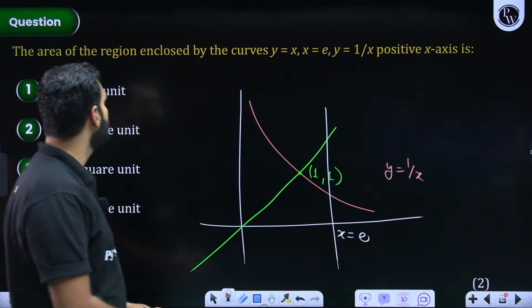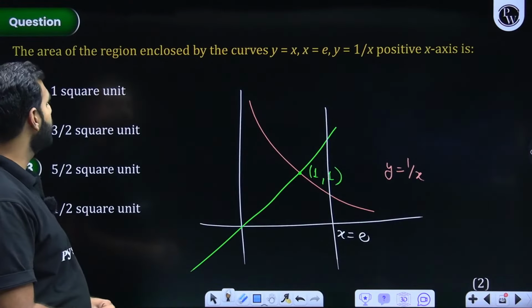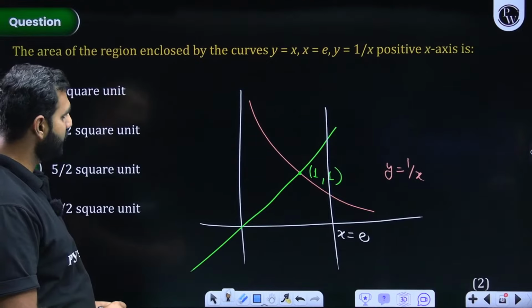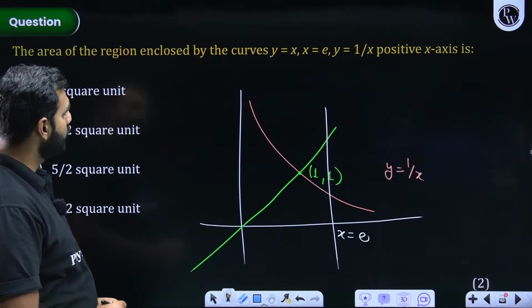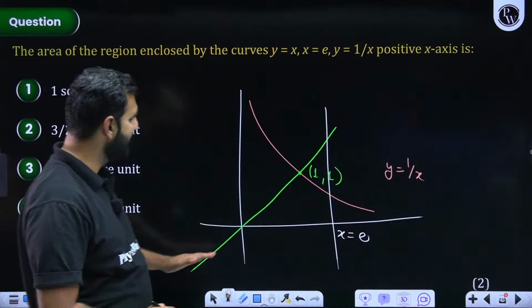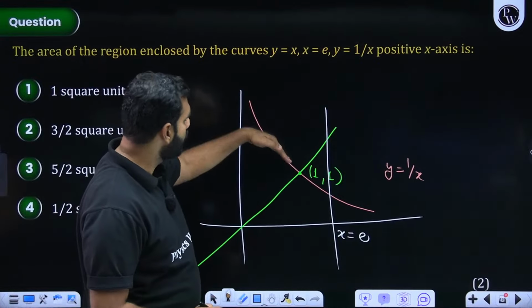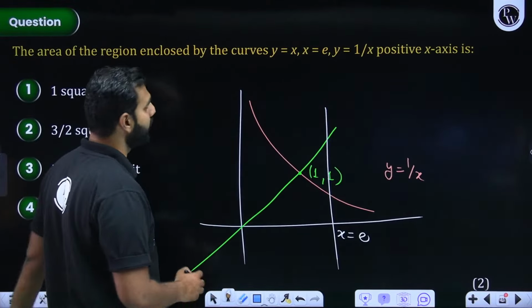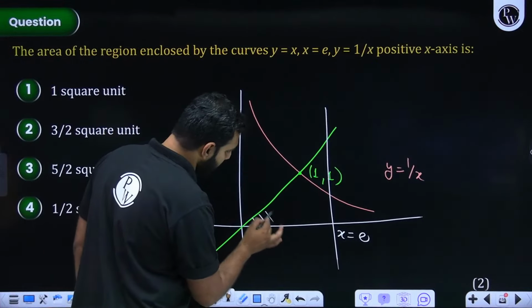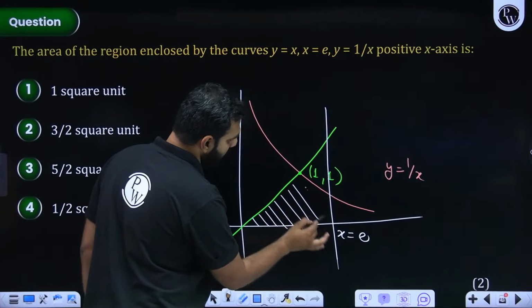So they are asking you the area of the region enclosed by the curves y is equal to x, this line, then 1 by x and x is equal to e. So I think this is what they are interested in. Everybody with me on this?